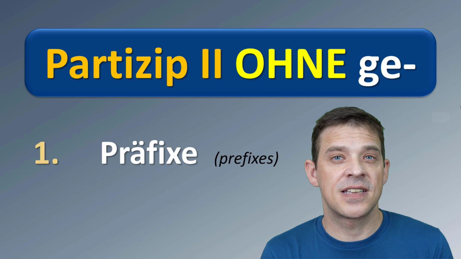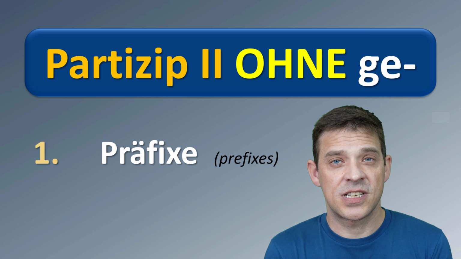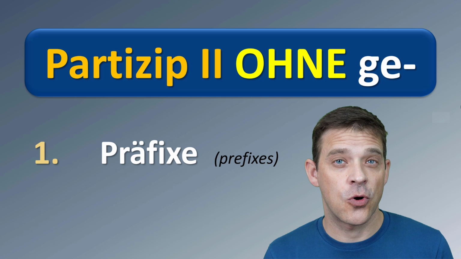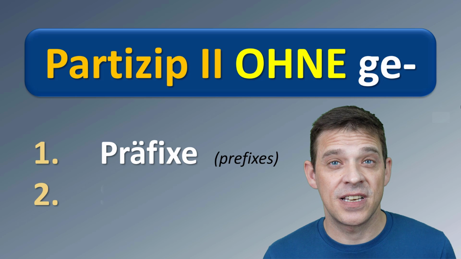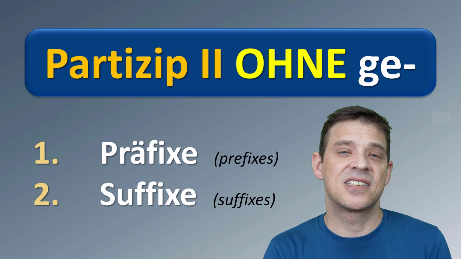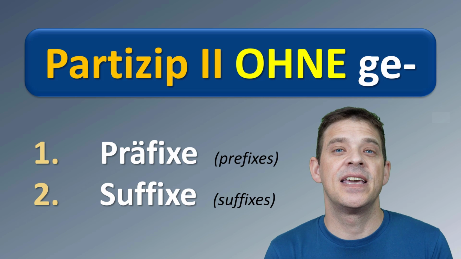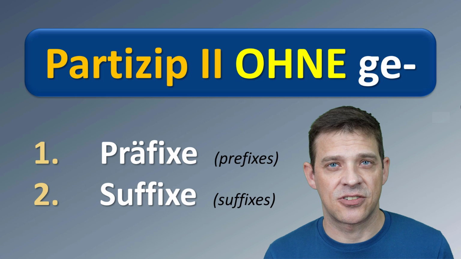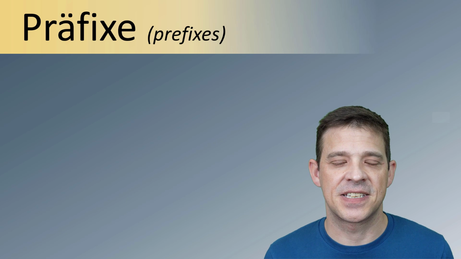First one, number one, is Präfixe. Prefixes. What is a prefix? A prefix is the first couple of letters of a word, or a verb in this situation. And the second rule is das Gegenteil, the opposite: Suffixe, suffixes. Und das ist das Gegenteil, meaning it's about the ending of the word, the last couple of letters of this verb. Let's start with the prefixes, die Präfixe.